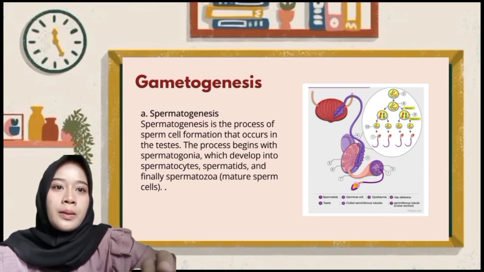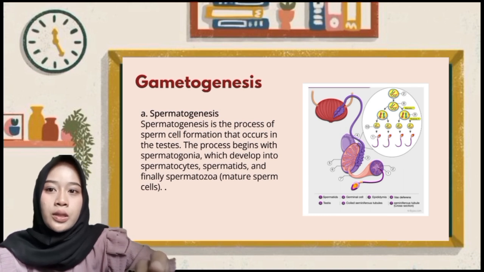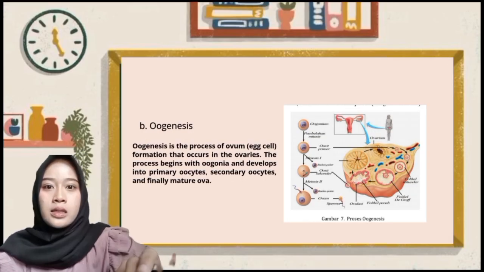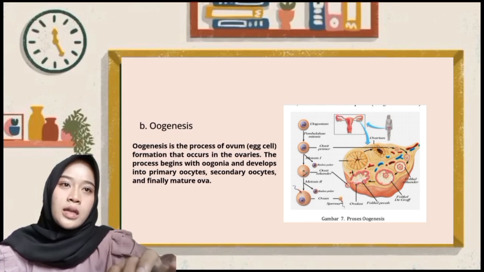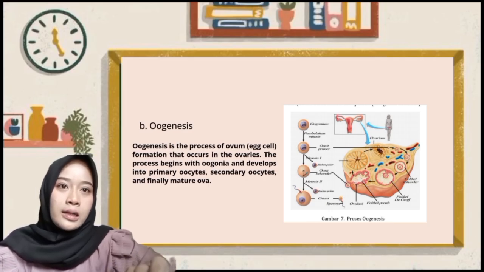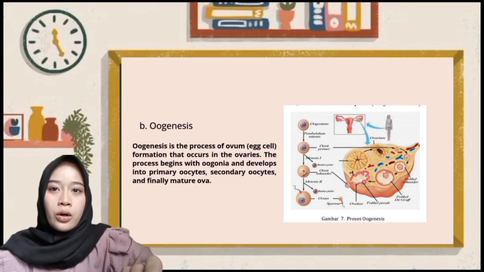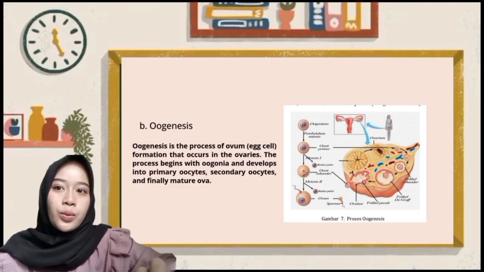The process begins with spermatogonia, which develop into spermatocytes, spermatids, and finally spermatozoa. Next, oogenesis. Similar to spermatogenesis, females undergo a process called oogenesis. Oogenesis is the process of ovum or egg cell formation that occurs in the ovaries. The process begins with oogonia and develops into primary oocytes, secondary oocytes, and finally mature ova.